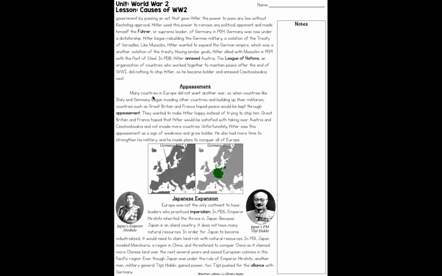Appeasement. Many countries in Europe did not want another war. So when countries like Italy and Germany began invading other countries and building up their militaries, countries such as Great Britain and France hoped that peace would be kept through appeasement. They wanted to make Hitler happy instead of trying to stop him. Great Britain and France hoped that Hitler would be satisfied with taking over Austria and Czechoslovakia and not invade more countries. Unfortunately, Hitler saw this appeasement as a sign of weakness and grew bolder. He also had more time to strengthen his military, and he made plans to conquer all of Europe.